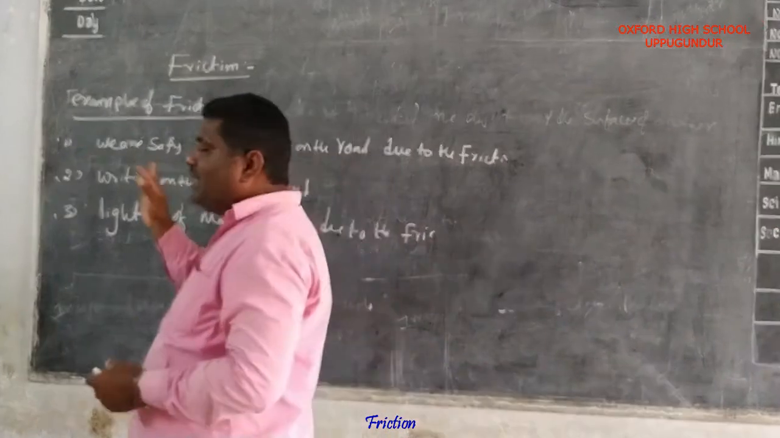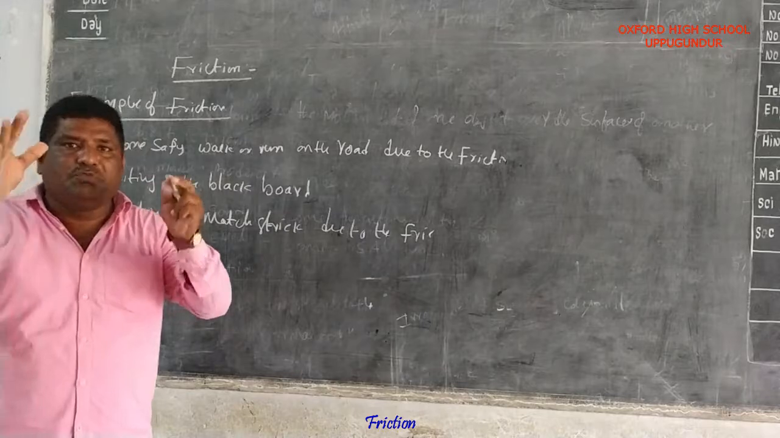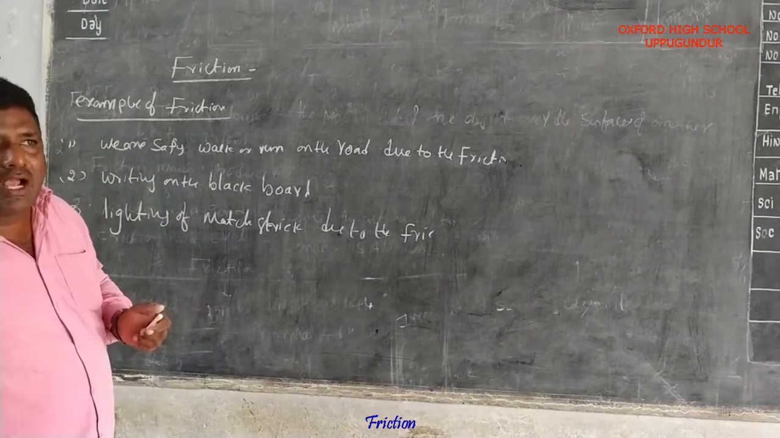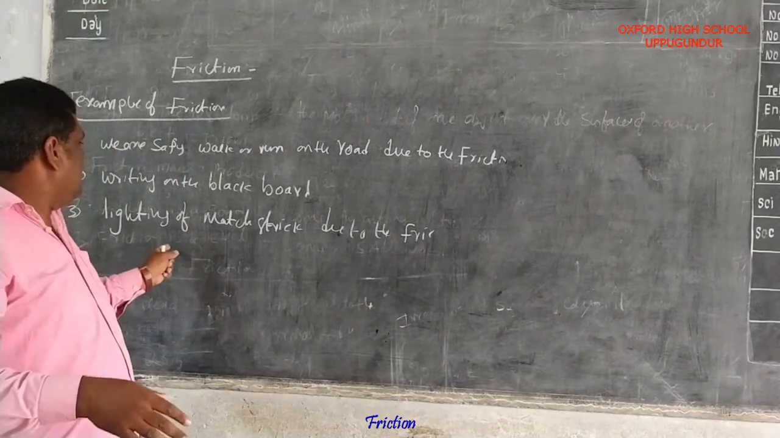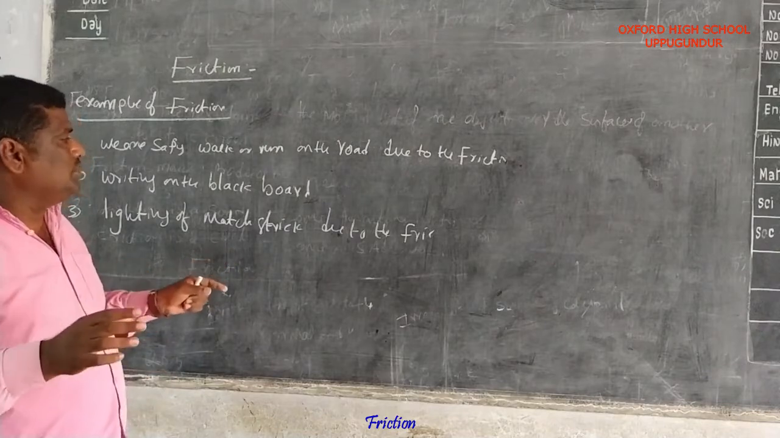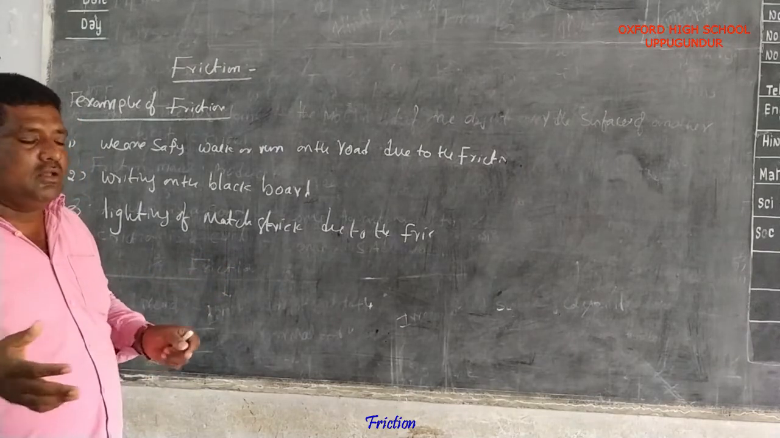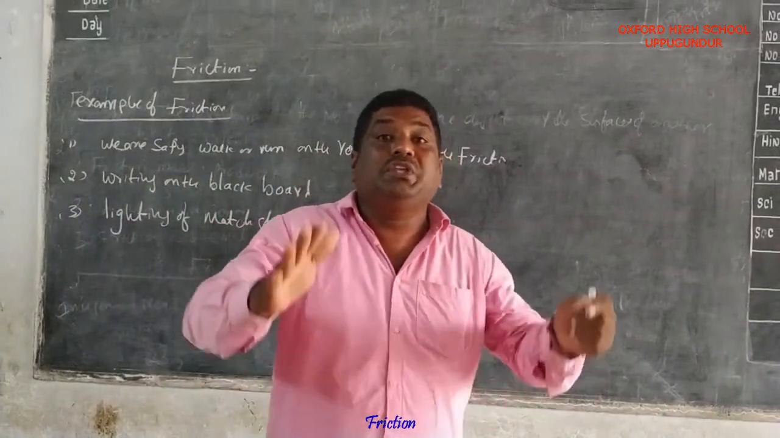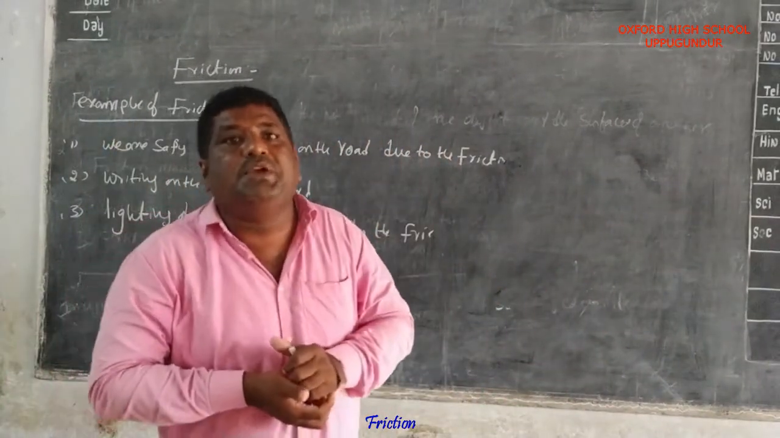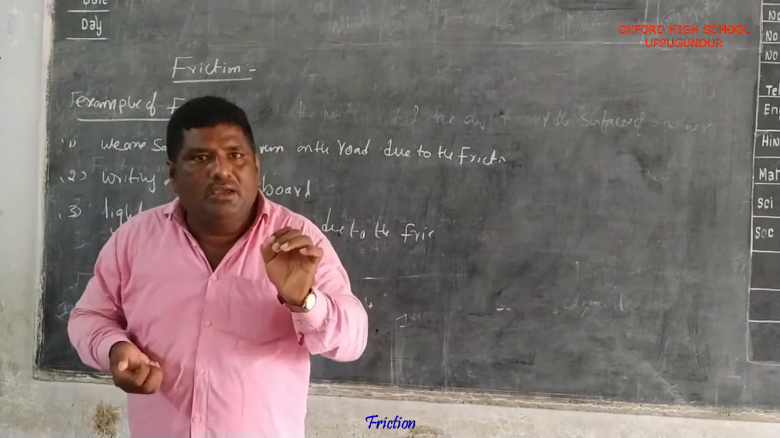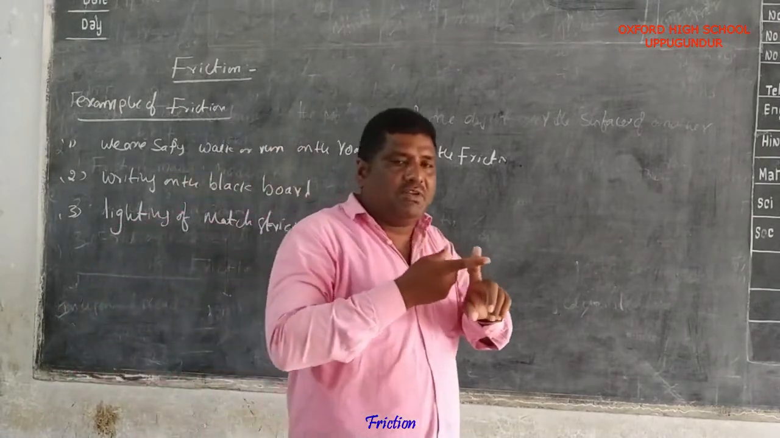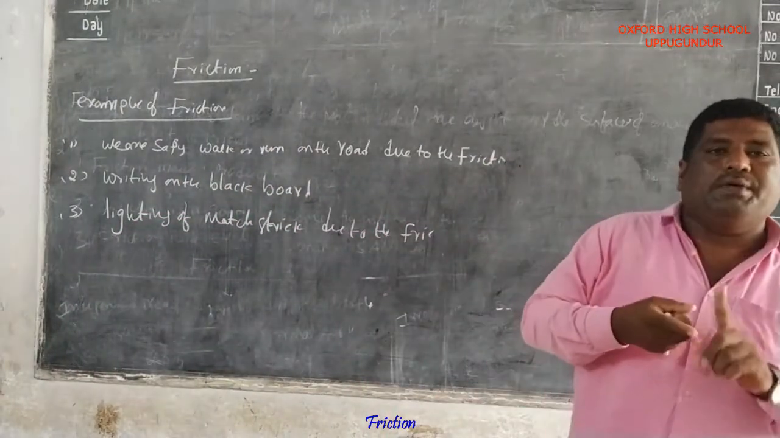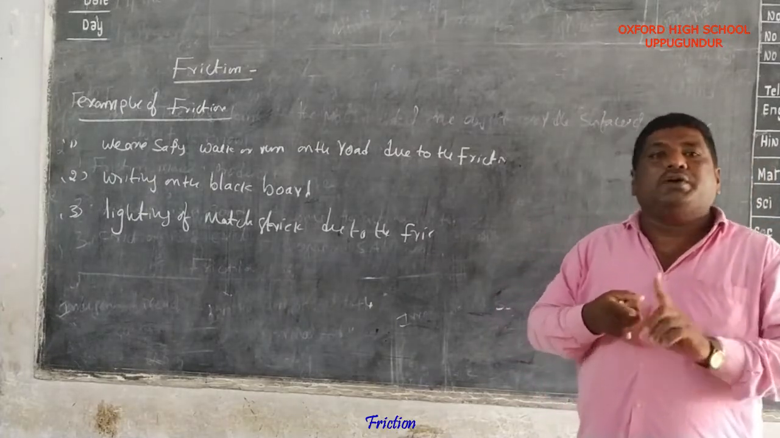First of all, we safely walk on the road due to friction. We write on the blackboard, light the matchstick, and drive vehicles on the road surfaces due to friction. So these are the examples of friction. Today we are discussing the definition of friction, examples of friction and factors of friction.